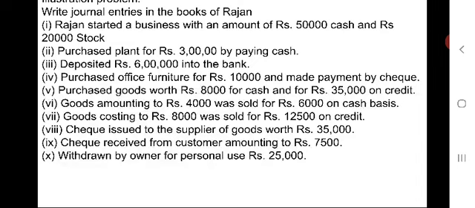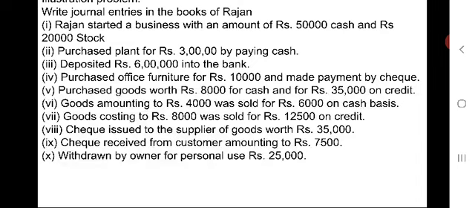Last one is 25,000 rupees. Owner Rajan. Rajan has taken 25,000 rupees from the business, so that whenever the owner of the business withdraws cash or stock for his personal use, that must be considered as drawings.